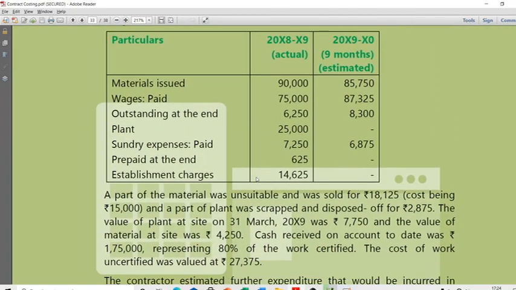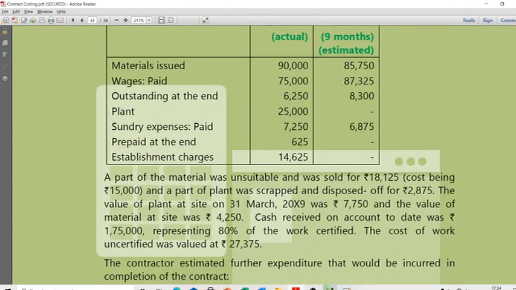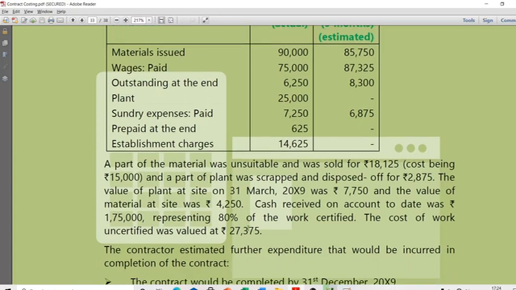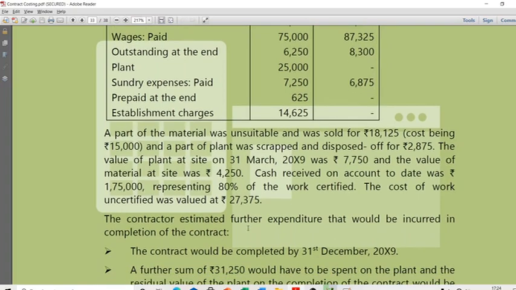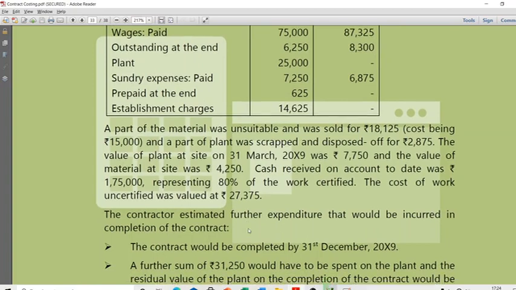A part of the material was unsuitable, and we will come to these numbers when we do the calculations. It was sold for 18,125, cost being 15,000, and a part of the plant was scrapped and disposed of for 2875. The value of the plant at site on 31st March 2019 was 7750, and the value of material at site was 4250. Cash received on account to date was 1,75,000, representing 80% of the work certified. The cost of work uncertified was valued at 27,375.